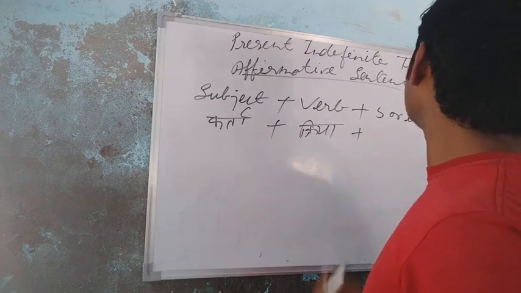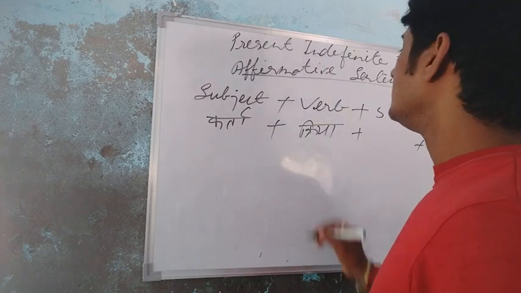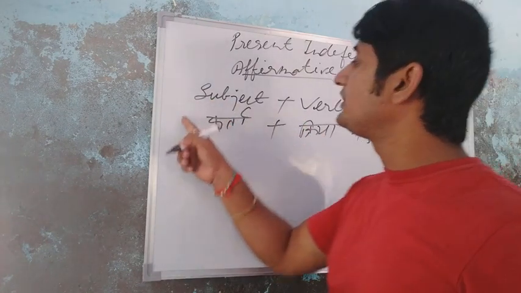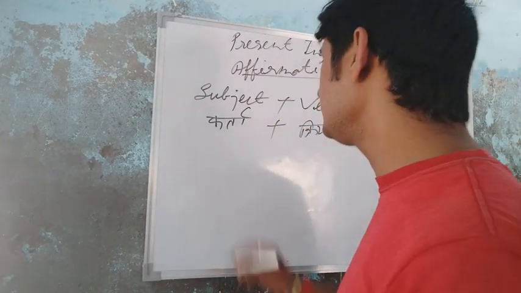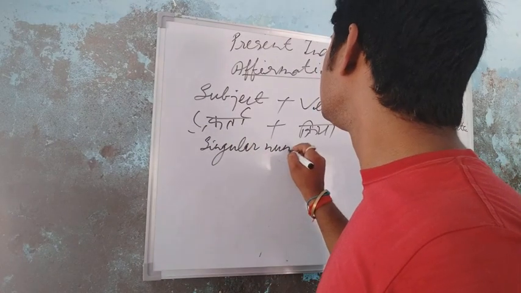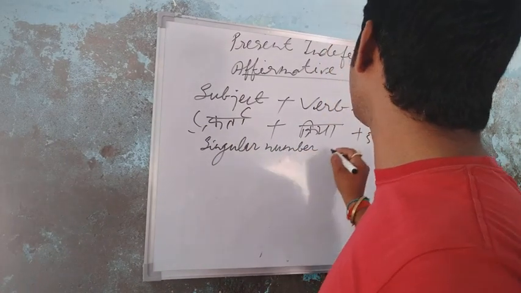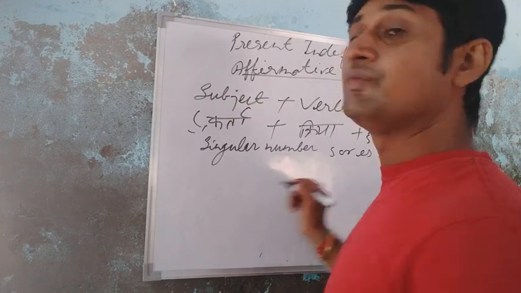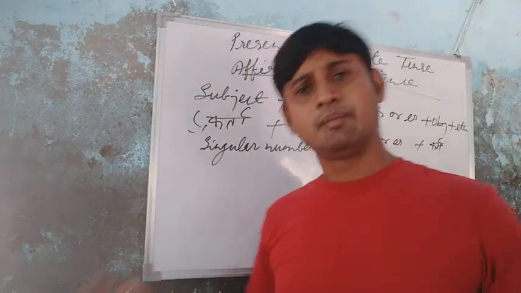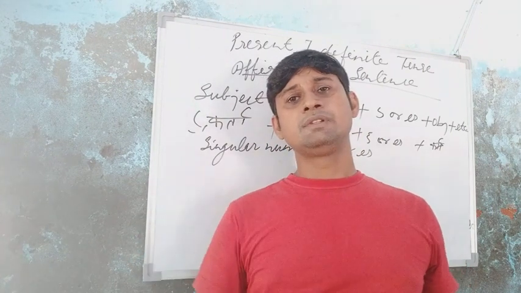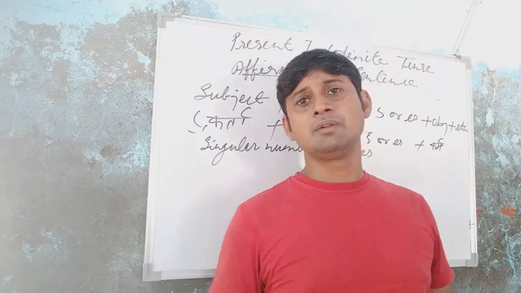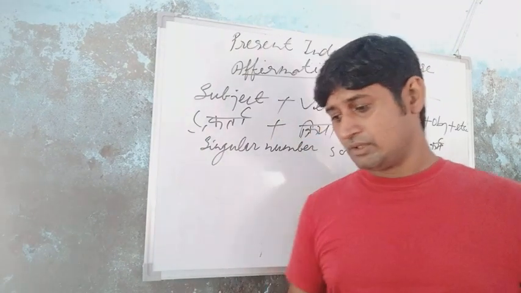Okay, so students, you will use s or es if the subject is singular number. So you will use s or es with the verb. Okay, students, so now I'm going to tell you for which subject you will use s or es, and for which subject you will not use s or es. Okay, students, so take care about it.